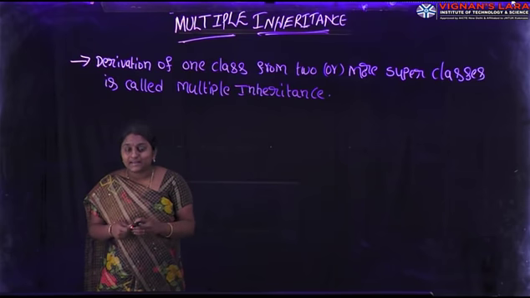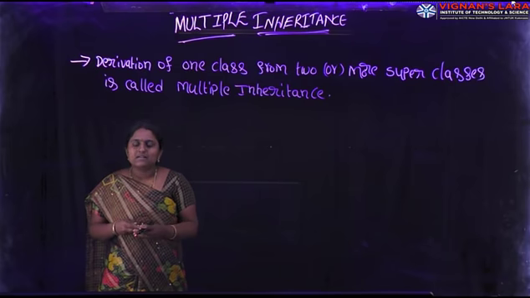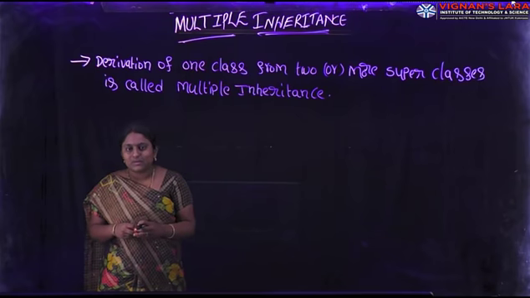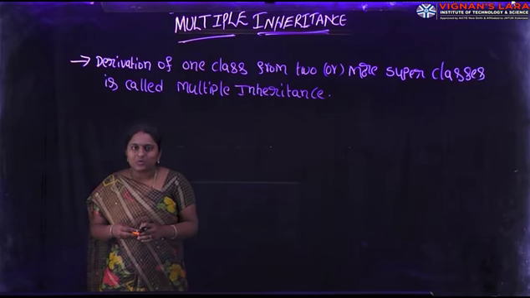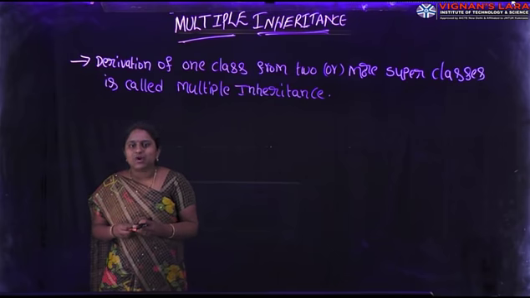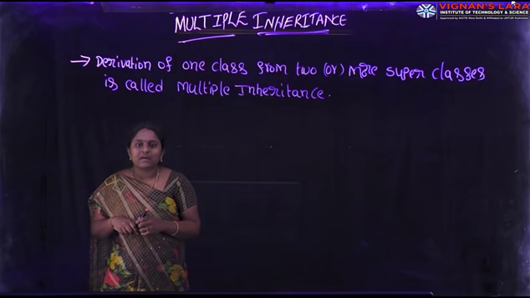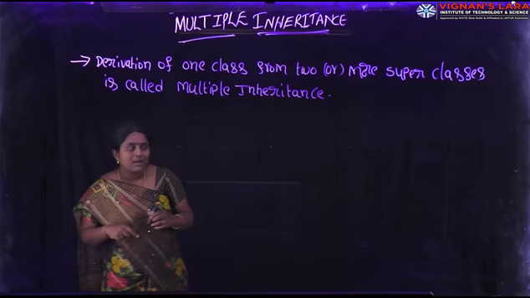What is single inheritance? In the previous class, we discussed single, multi-level, and hierarchical inheritance. Derivation of a class from only one superclass is called single inheritance. Derivation of a class from another derived class is called multi-level inheritance. Derivation of several classes from only one superclass is called hierarchical inheritance. But multiple inheritance means derivation of a class from two or more superclasses.